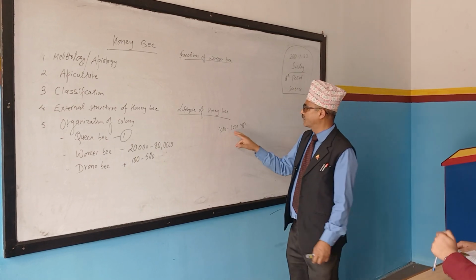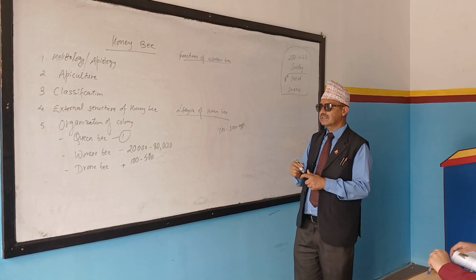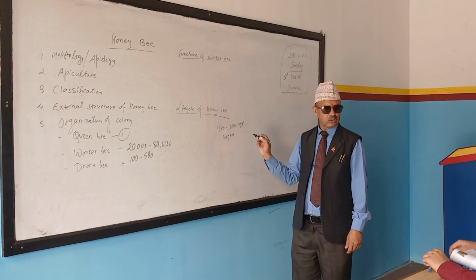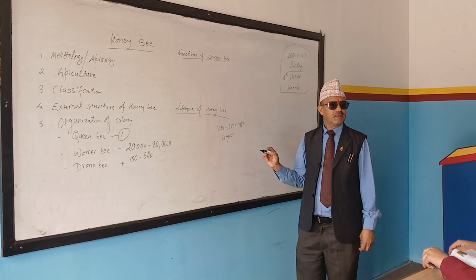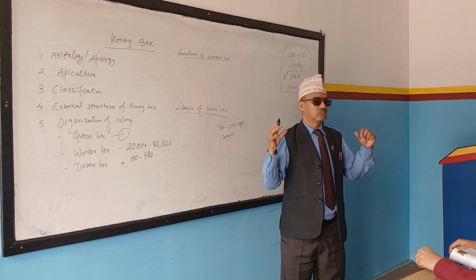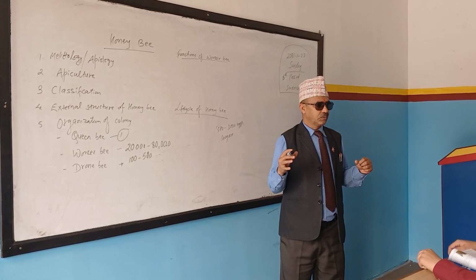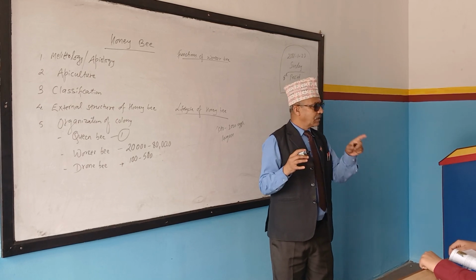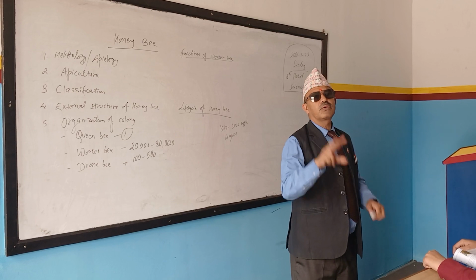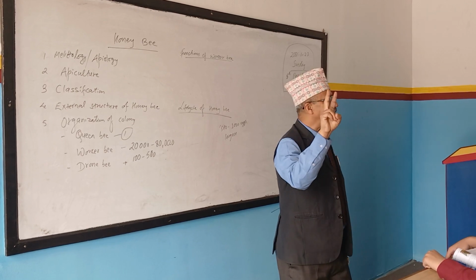Okay, 1500 to 3000 eggs per day, and she is the largest one. That means she can store a large number of eggs. Not only that, you might have read in the passage that she goes outside of the hive 2 times.